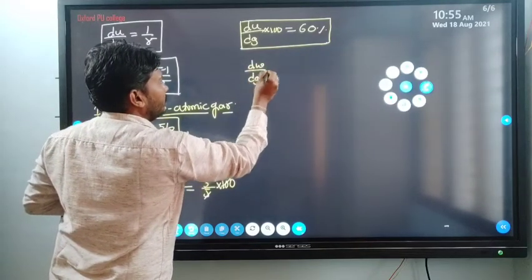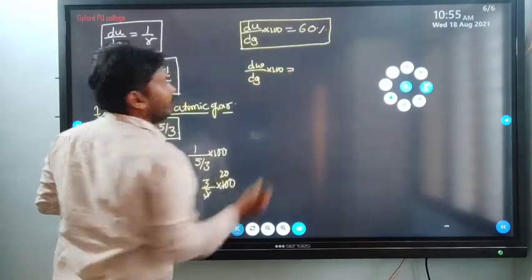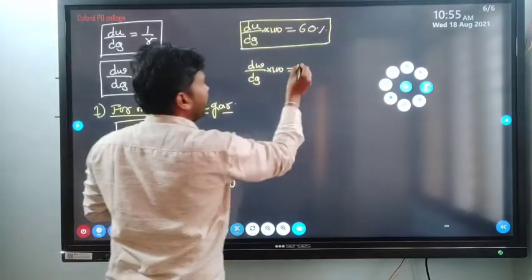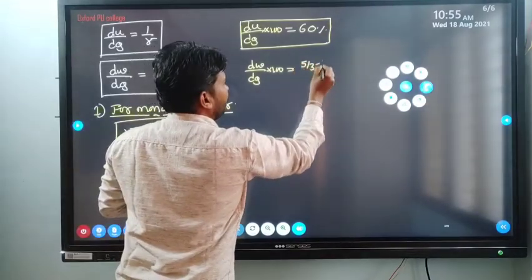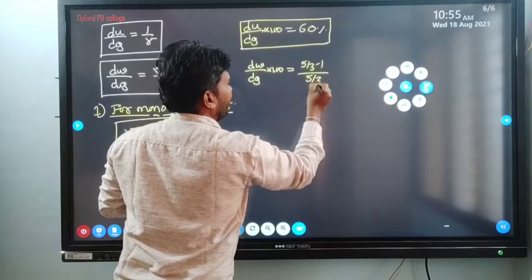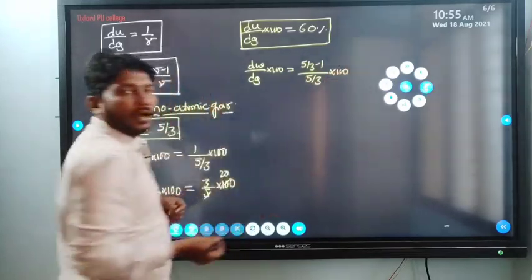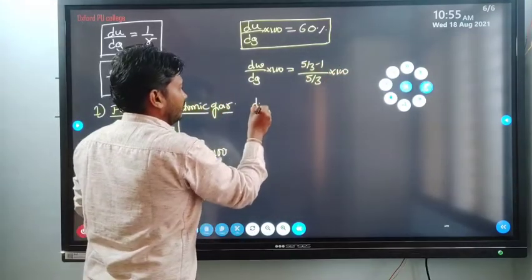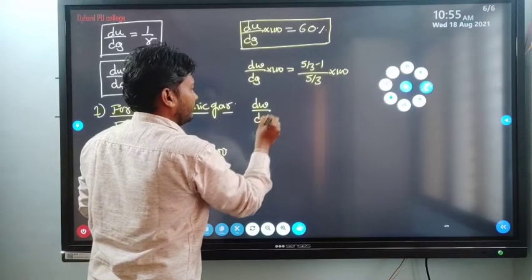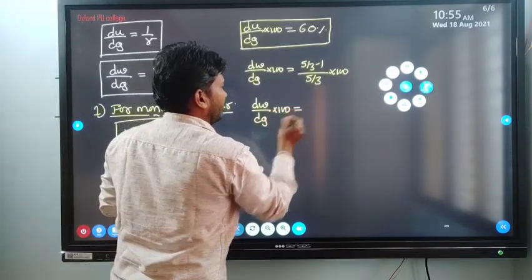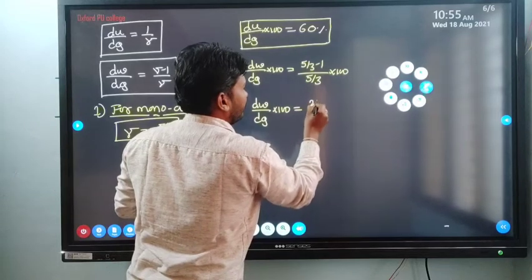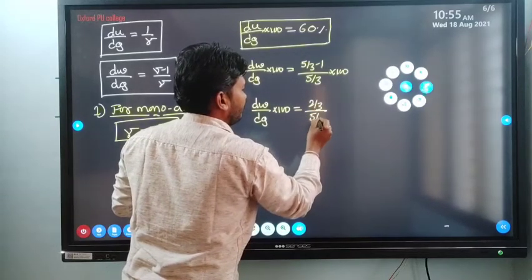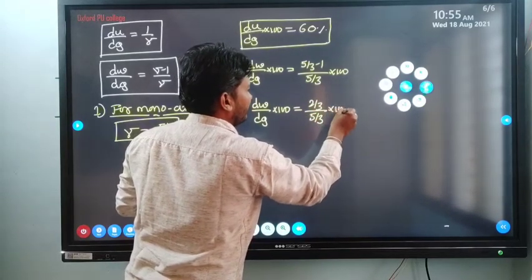Then what about the dW by dQ value? dW by dQ into 100 is equal to gamma minus 1 divided by gamma, that is 5 by 3 minus 1 divided by 5 by 3, into 100. Then dW by dQ into 100 is 2 by 3 divided by 5 by 3 into 100.